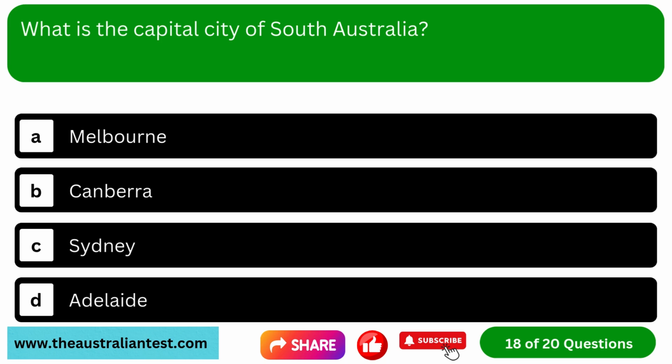Question 18. What is the capital city of South Australia? Option A, Melbourne. Option B, Canberra. Option C, Sydney. Option D, Adelaide.